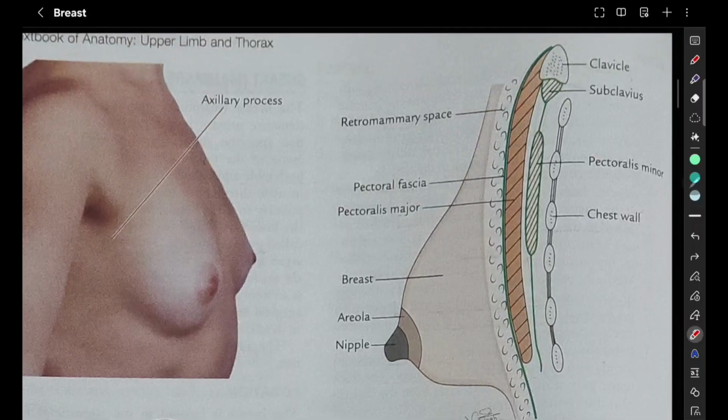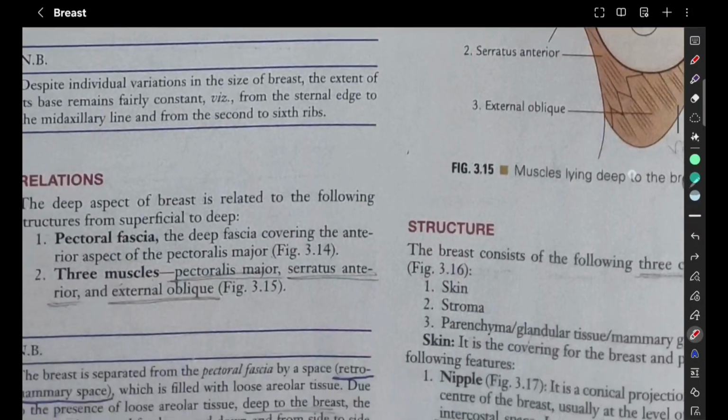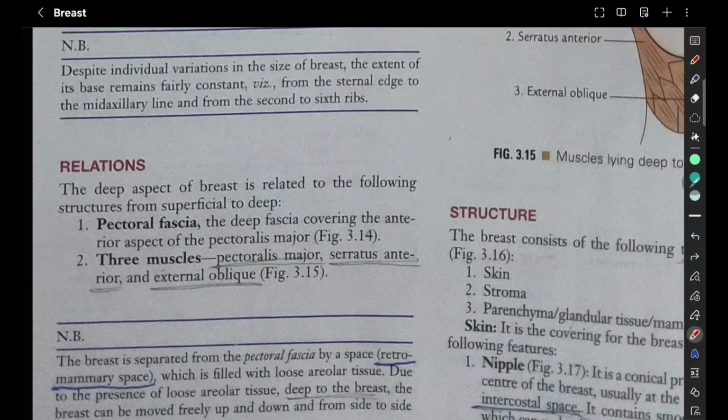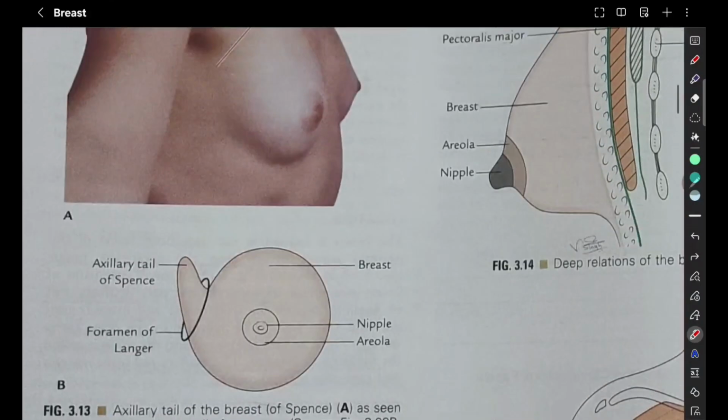So here we have the pectoral. So this green color line that is covering the pectoralis major muscle is called the pectoral fascia. So this pectoral fascia is forming the deep relation of mammary gland. Okay, the deep fascia covering the anterior aspect of the pectoralis major. Next is the three muscles. So the pectoral fascia is superficial. Deep we have the three muscles: pectoralis major, serratus anterior, and external oblique muscle.